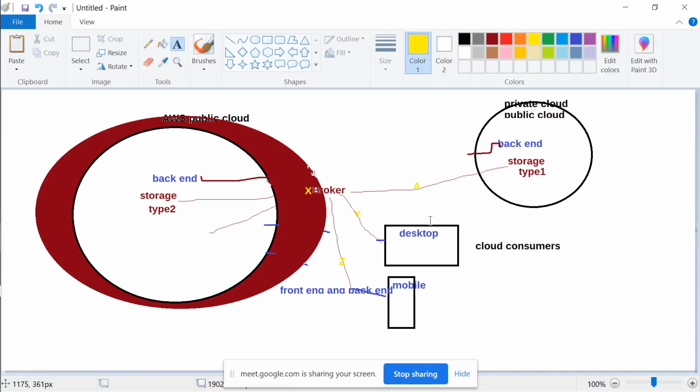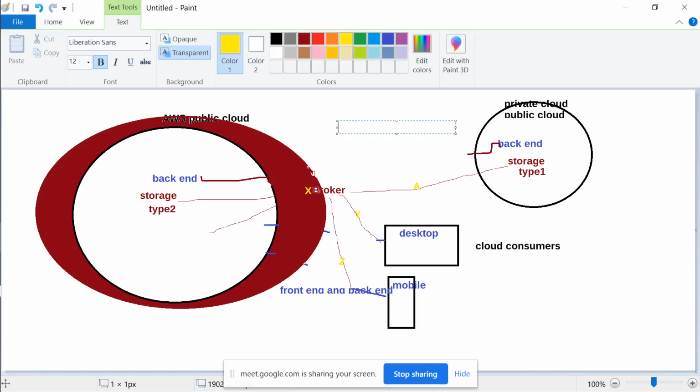So depending on what type of services are getting connected with the cloud, and depending on what type of devices are getting connected, automatically the broker will adapt itself to the outside environment, which is outside the cloud environment.